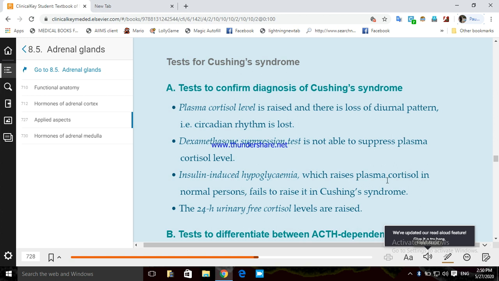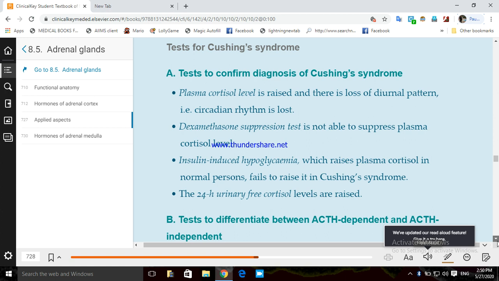Insulin normally raises the plasma cortisol but fails to raise it in Cushing syndrome. And this insulin is just opposite to the cortisol level. If you give insulin, cortisol level should decrease. But here we are giving insulin, but the cortisol level of the plasma is increased. It should have been decreased, but it is increasing. So that will confirm the diagnosis of Cushing syndrome.